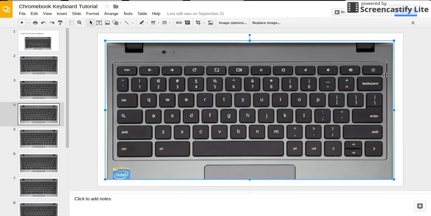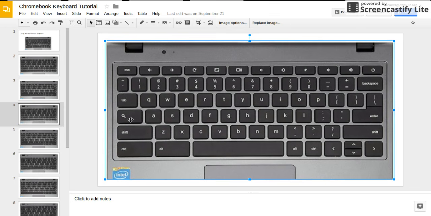Then, of course, this is your power button. This is the same symbol that you see on a lot of other digital devices that turns things on and turns things off. Now, the only other thing on this keyboard that's different from your regular laptop keyboard or PC keyboard is this button right here, which is your search button.